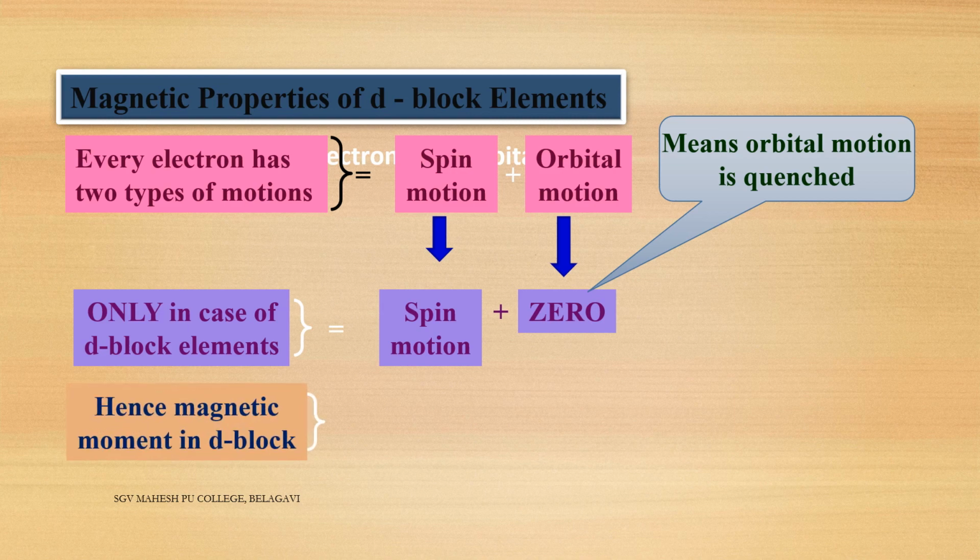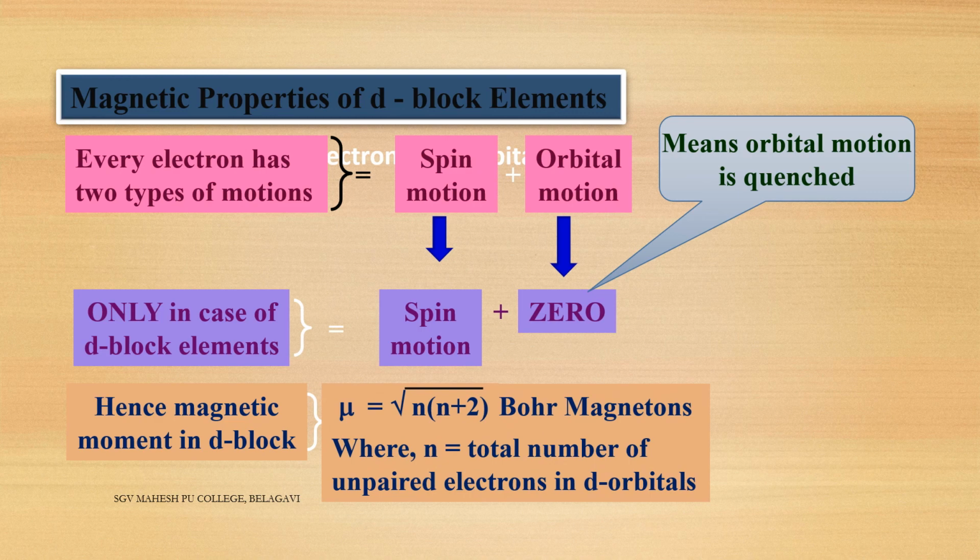Then the magnetic moment of d block elements, that is the spin motion, we have to calculate using the formula. Spin magnetic moment mu is equal to root of n into n plus 2, in Bohr magnetons, where n is the total number of unpaired electrons in the d orbital. Once more, the formula to calculate the magnetic moment is mu equals root of n(n+2). Students, remember this formula; it is important for 2 marks and even for competitive exams.